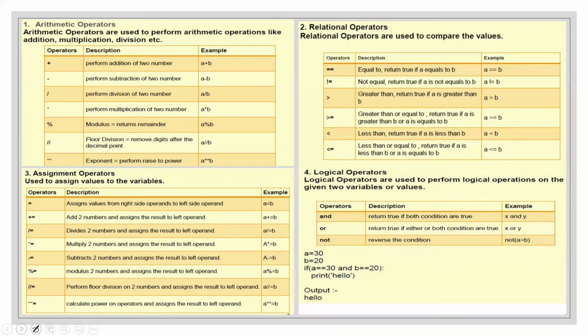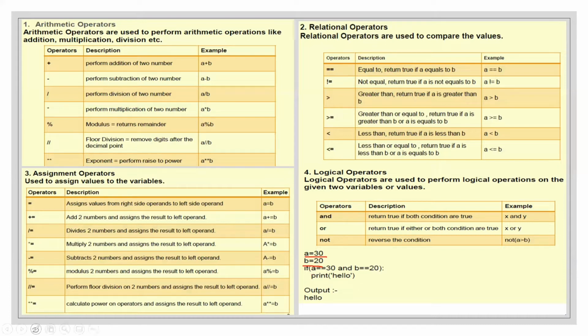Then we have logical operators. Logical operators are and, or, not. If I write x and y, I am stating that both x and y are included. If I write x or y, that means either of the two can be used. For example, a = 30, b = 20. These are assignment operators. I have assigned the value 30 to the variable a, and the value 20 to the variable b.